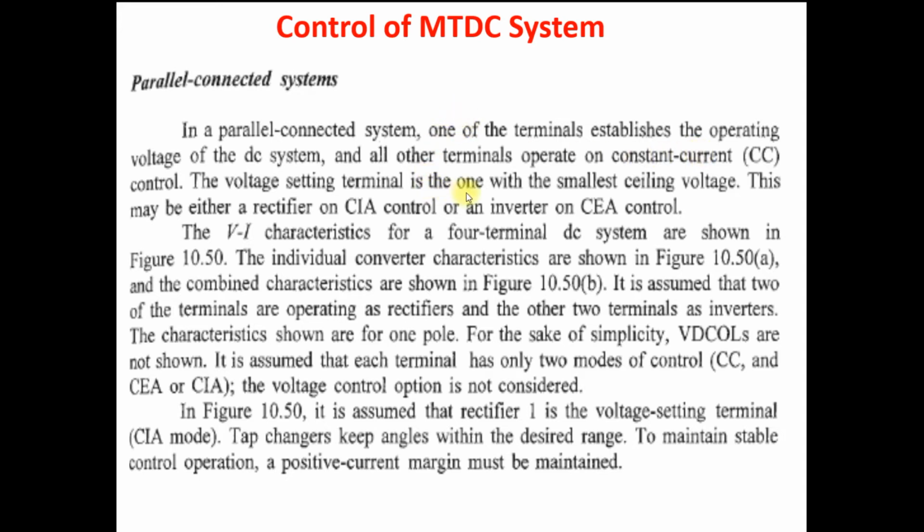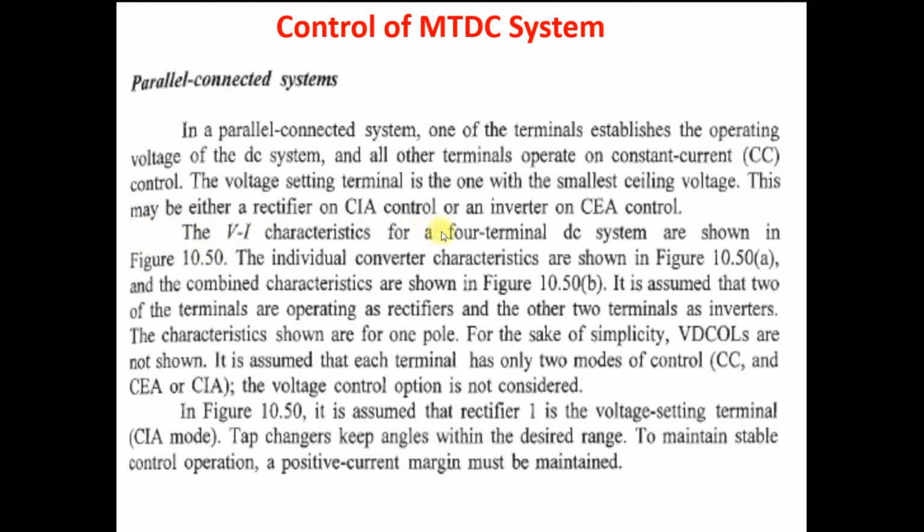The voltage setting terminal is the one with the smallest voltage. So it means either the rectifier operates in constant ignition angle control mode or the inverter in constant extinction angle control to maintain the voltage level. Clear? Generally, the rectifier operates in the voltage control mode to maintain the voltage of the DC system.